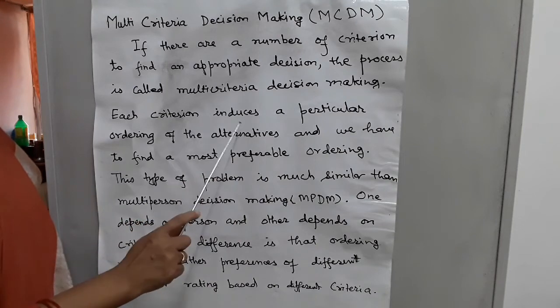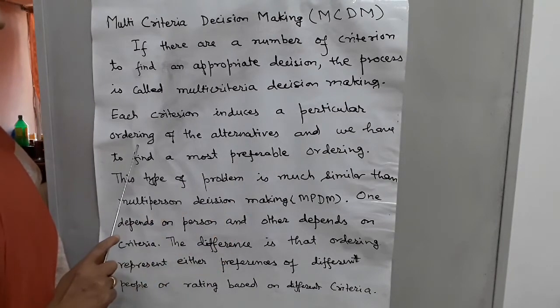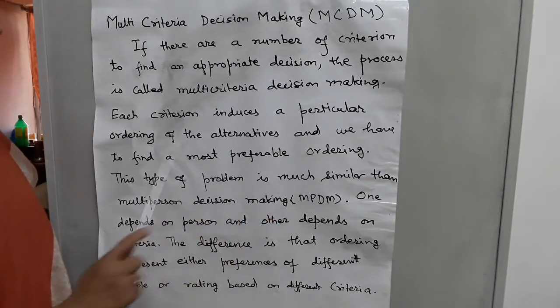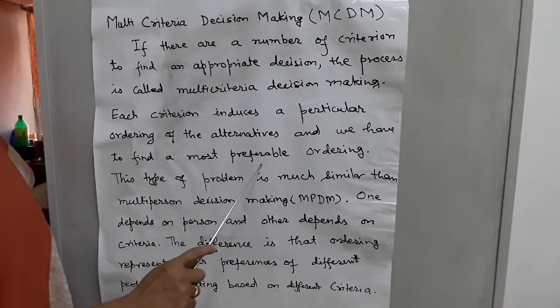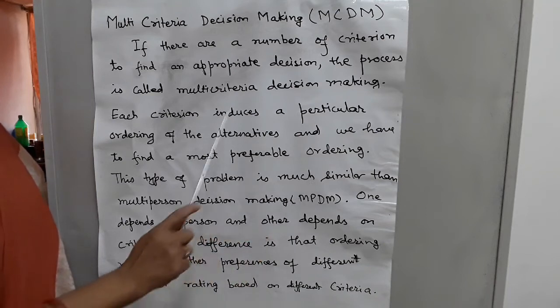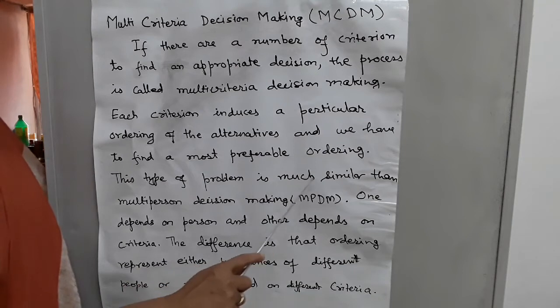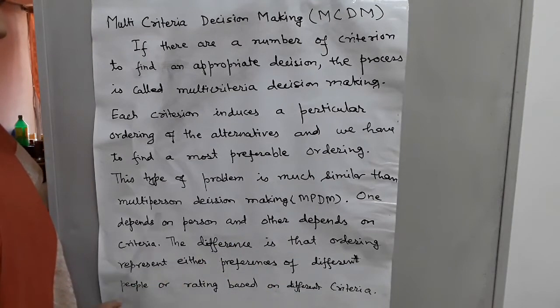Each criteria induces a particular ordering of the given alternatives, and we have to find a most preferable ordering of these alternatives. This type of problem is much similar to multi-person decision making, MPDM.